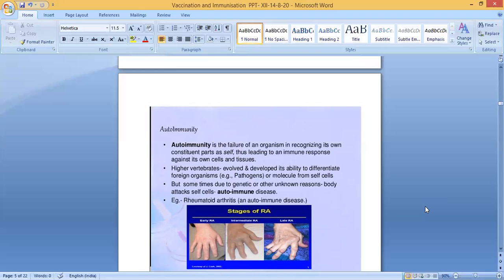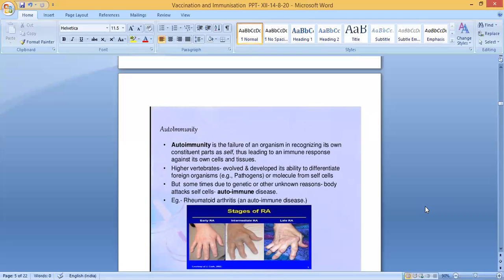Whatever pathogen or foreign substance is entering from outside, our body has to kill. But in our body, there are many cells our body should not kill. So here, autoimmunity is failure of an organism in recognizing its own constituent parts as self, thus leading to an immune response against its own cells and tissues. Then what will happen? It will start to kill its own cells and tissues.